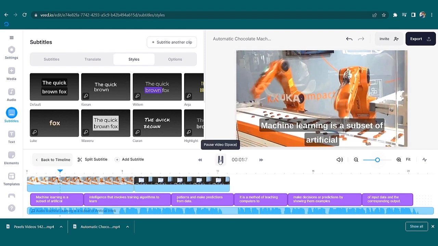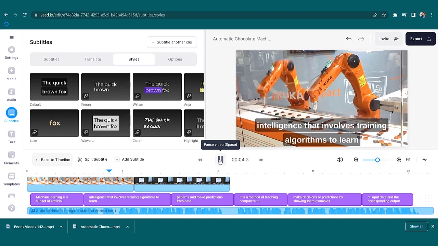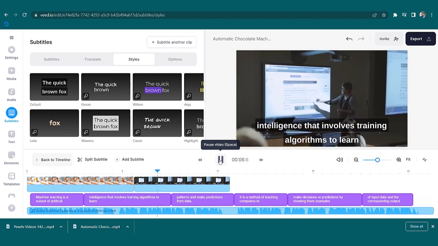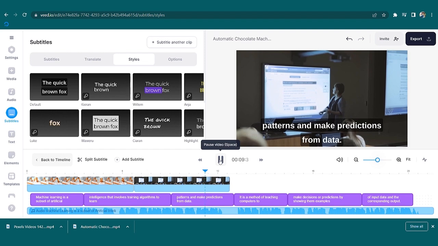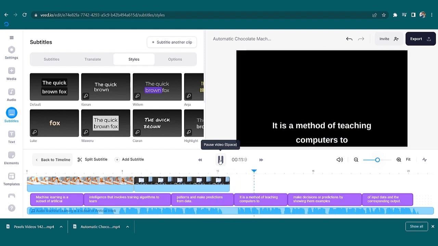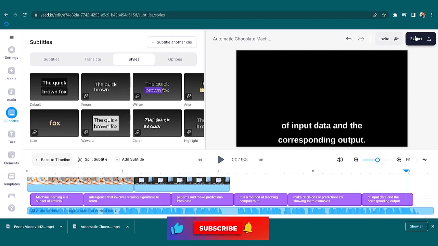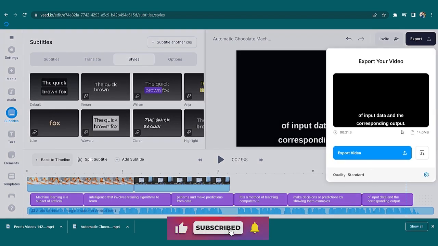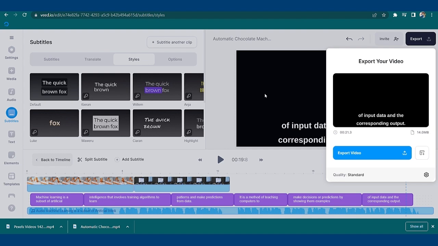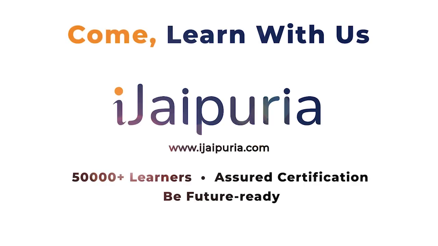Machine learning is a subset of artificial intelligence, AI, that involves training algorithms to learn patterns and make predictions from data. It is a method of teaching computers to make decisions or predictions by showing them examples of input data and the corresponding. This is the way you can create your YouTube tutorial in no time. The only thing left now is export. Just click on export and you can save it in your MP4 or MP3 format.